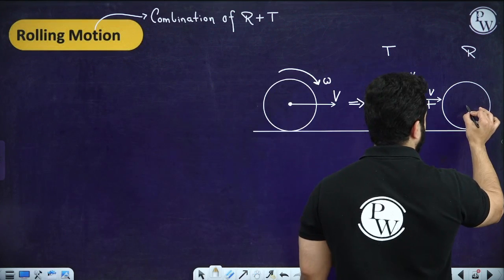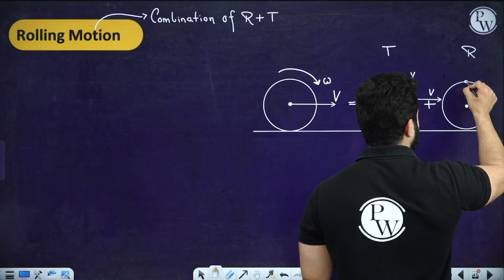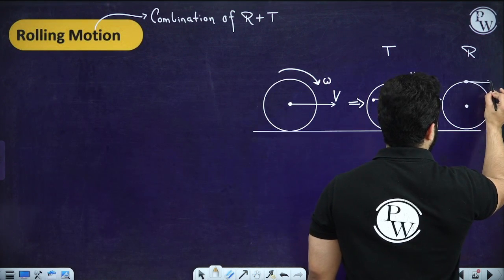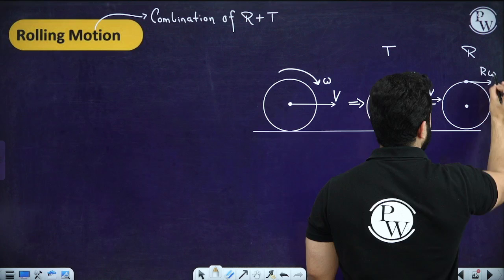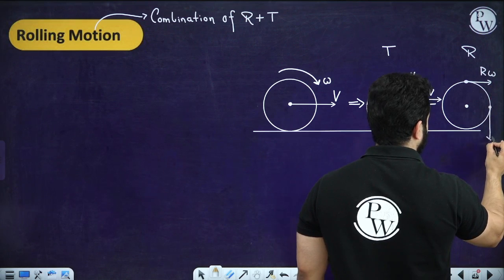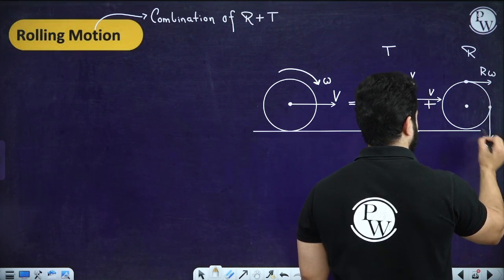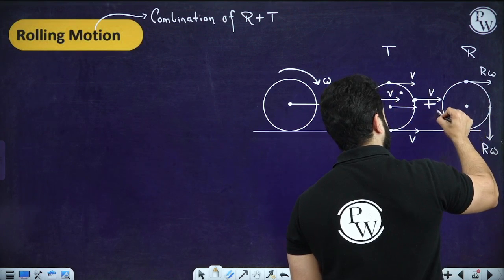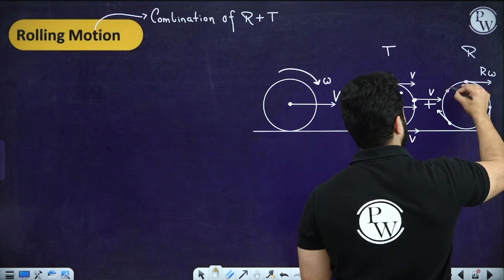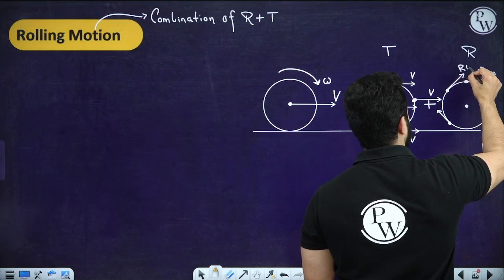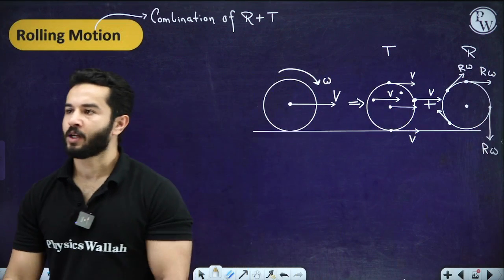If you talk about pure rotational motion, each particle will have a velocity of r omega, something like this. All right.